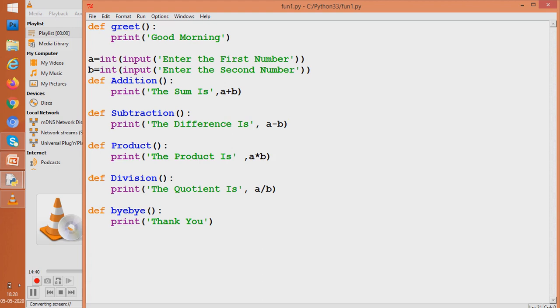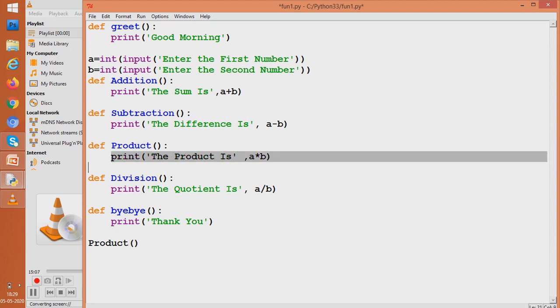So how do I switch them on? How do I call them? Say I want to call the product. I'll write nothing but this statement, product. As I write this statement, the Python interpreter understands that I am interested in executing the product function. And what is written in the product function? As you can well see, it contains a statement: the product is A into B. And what is A into B? The values that we had in A and B would be multiplied and shown.